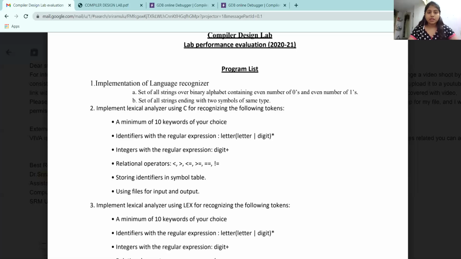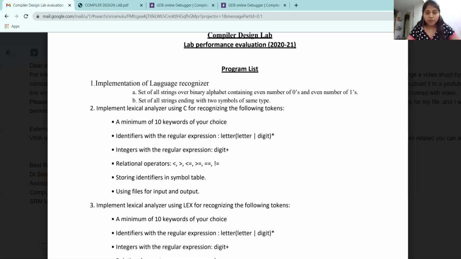And the question allotted for me is, let me share my screen. Here's the question that is allotted for me, that is implementation of a language recognizer. Let us look into the first question.